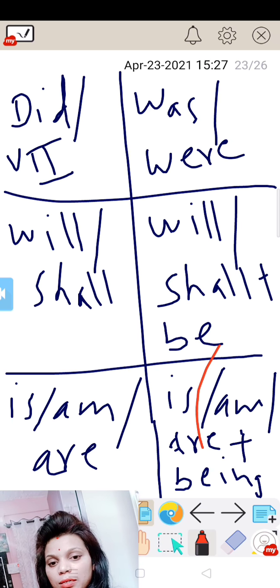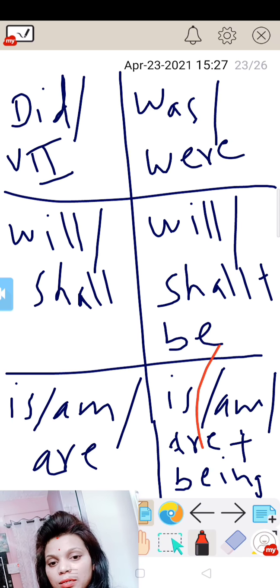And in passive voice, we always use the third form of the verb in all types of sentences. For example, she gave me a pen. This is a sentence of active voice. She is a subject. Me is an indirect object. A pen is a direct object. Gave is the verb second form.